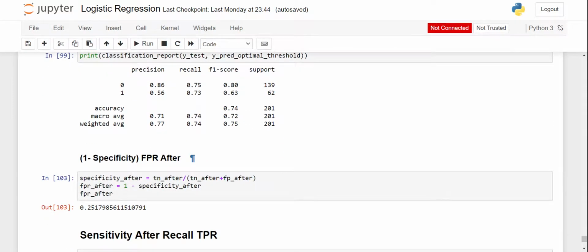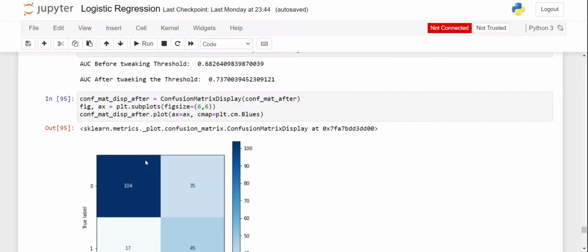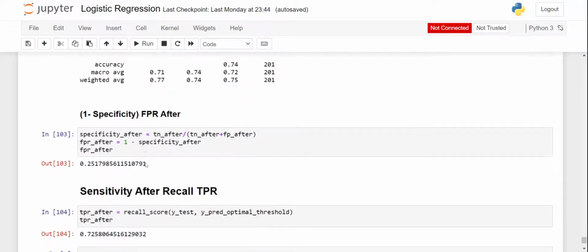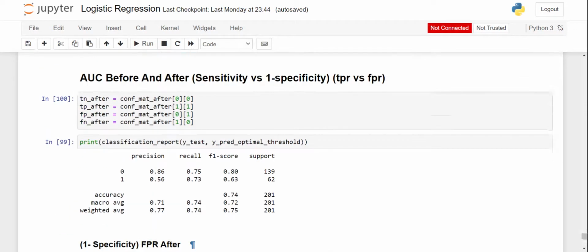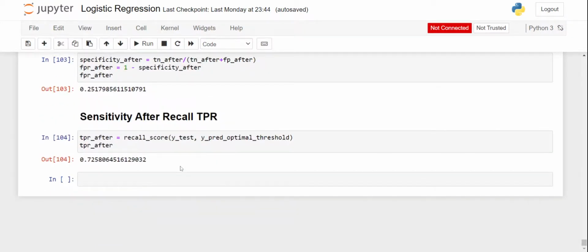That's it for now, sir. The FPR after that is 0.251, and the TPR, sensitivity or recall, is 72.5%, which is pretty good for our model, sir. Thank you, sir.